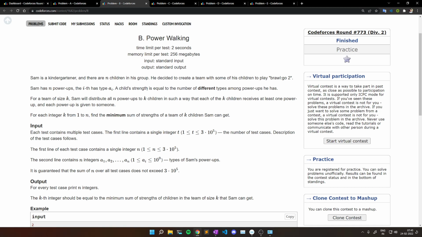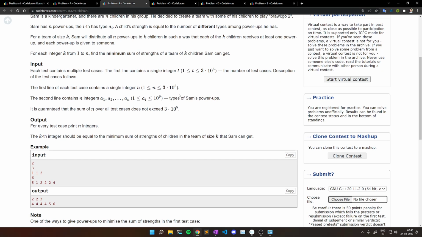among power-ups he has. For a team of size k, Sam will distribute all n power-ups to k children in such a way that each of the k children receives at least one power-up, and each power-up is given to someone. For each integer k from 1 to n, find the minimum sum of strengths of a team of k children Sam can get.